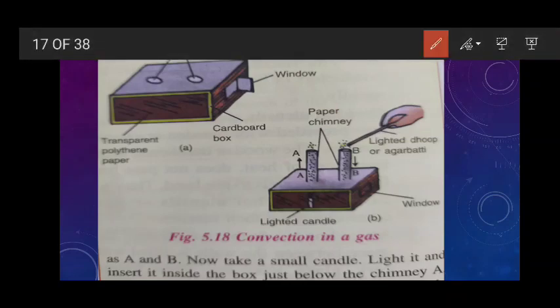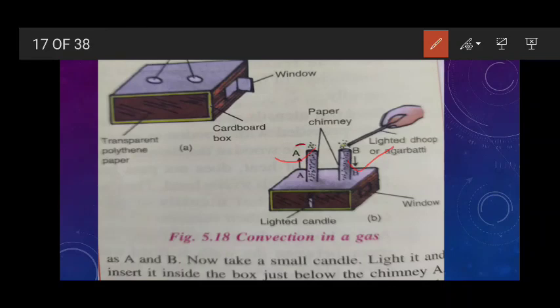So what happened? Then cut two holes on the top of the box and roll two pieces of paper and insert them in the holes. They serve as a paper chimney. Clear? You can see here the chimney. Like this it appears.